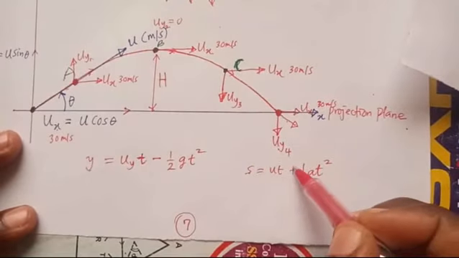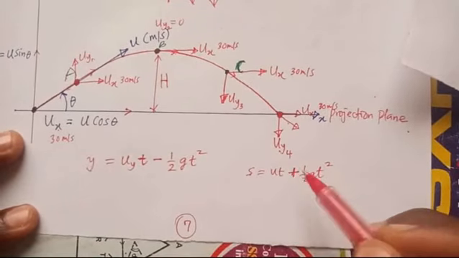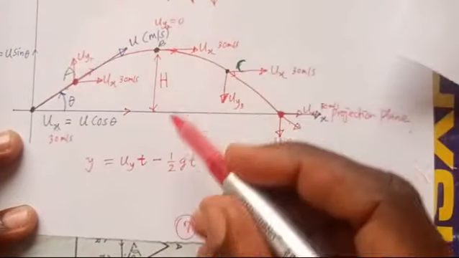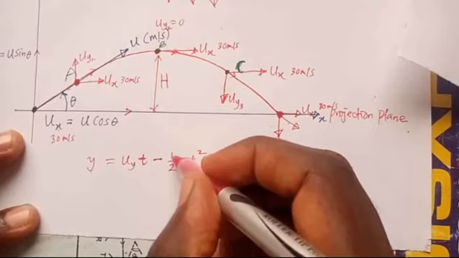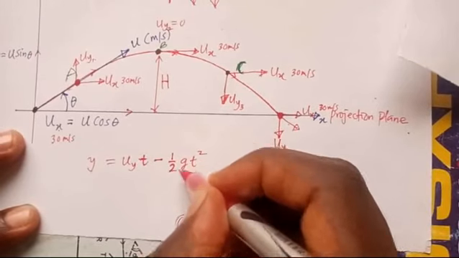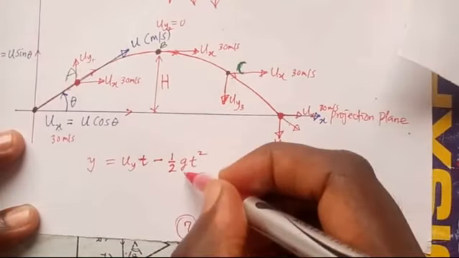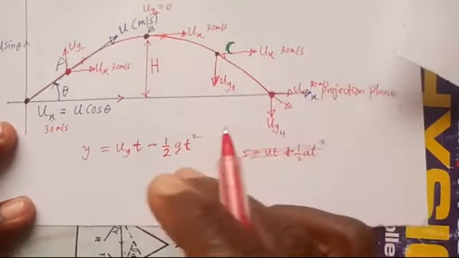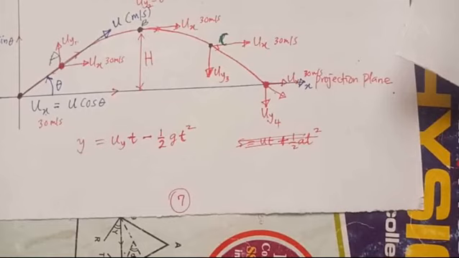Then I change this from positive to negative because it is going up, so I have to use minus here. Then I have a half, my a changes to g, and then I have t squared. So this is the equation we use to get the vertical distance at any given time.